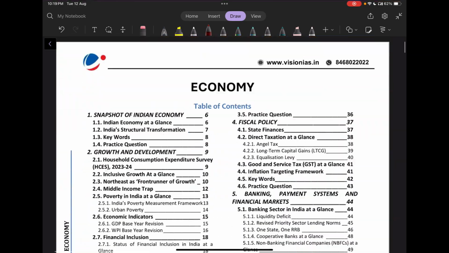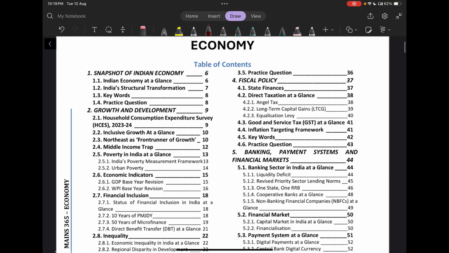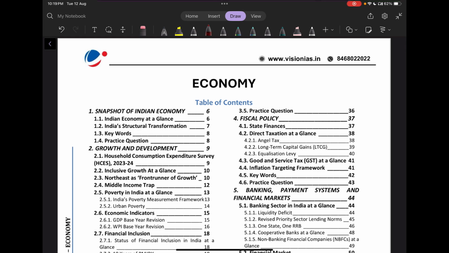So now let us begin with the very first topic, that is snapshot of Indian economy.